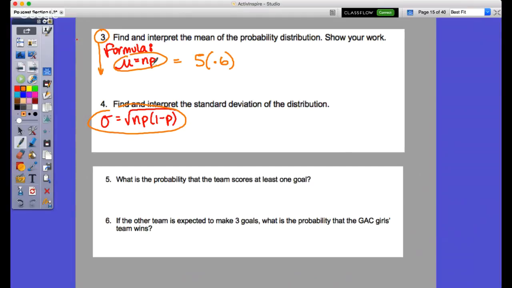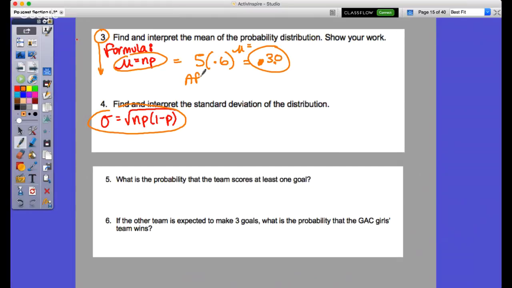So again, formula plugging in, the answer obviously. Let's do that right. Oh, I'm sorry, 3.0, right? So 3 is my mu. So mu is equal to 3.